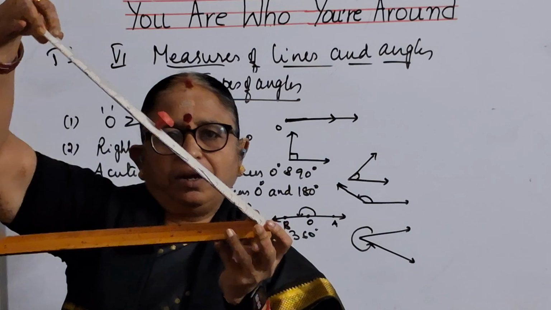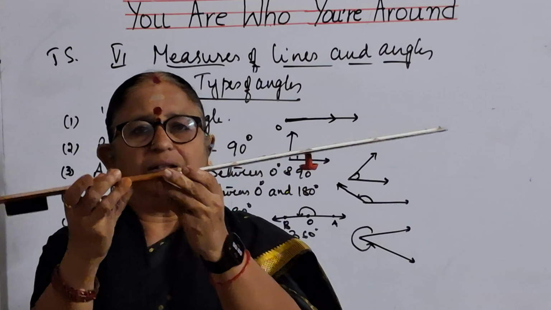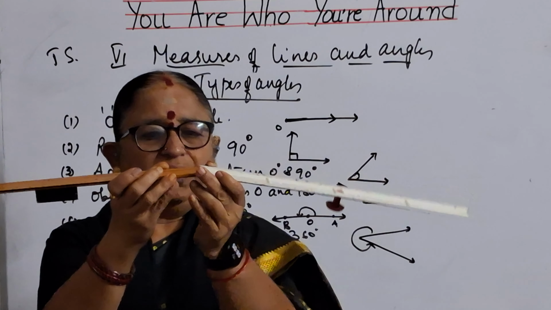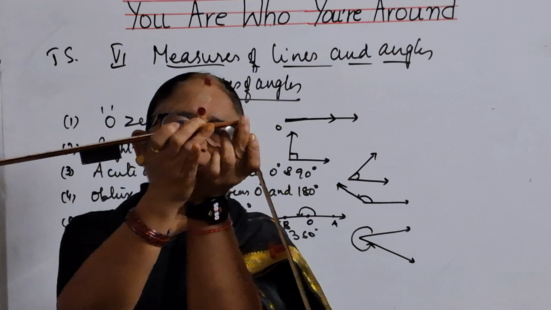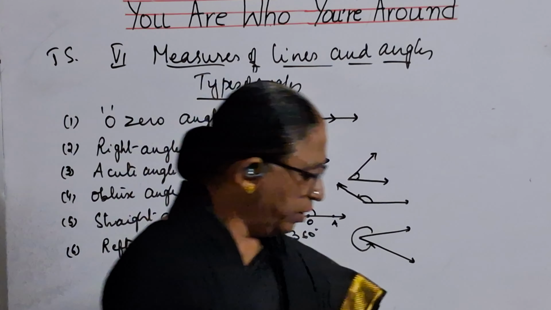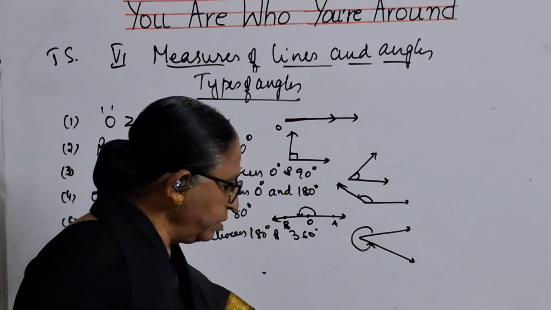And when it goes here, this is 90 degrees. It is called a right angle. And when it goes like this, it is obtuse angle. And when it comes straight like this, this is straight angle. And when it bends like this, it is called a reflex angle. So we have explained to you the angles with the different measures, children. These are the different types of angles. Please write down this.